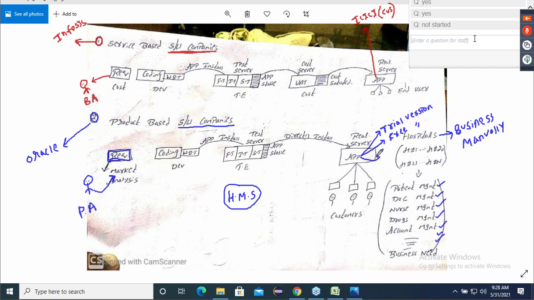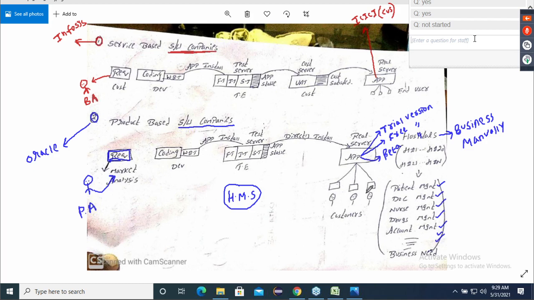Or the third important word, this is a beta version. We don't call it just a beta. This is the beta version of my HMS. I'm using Facebook, or I'm using Google, or I'm using Amazon. Suddenly an advertisement comes: a great solution for hospitals, HMS, trial version is ready. Assume I am the owner of Manipal Hospital or some hospital. When I see this advertisement, what can I do?